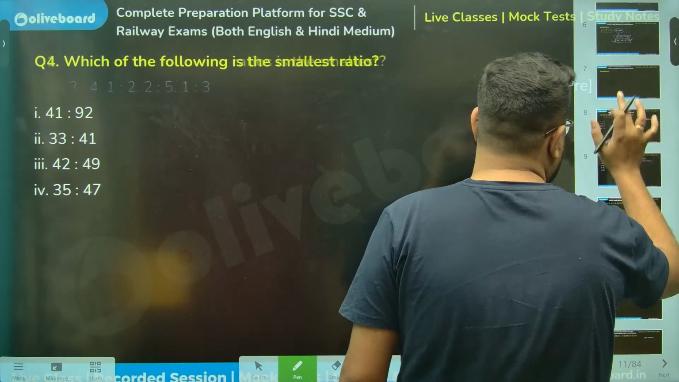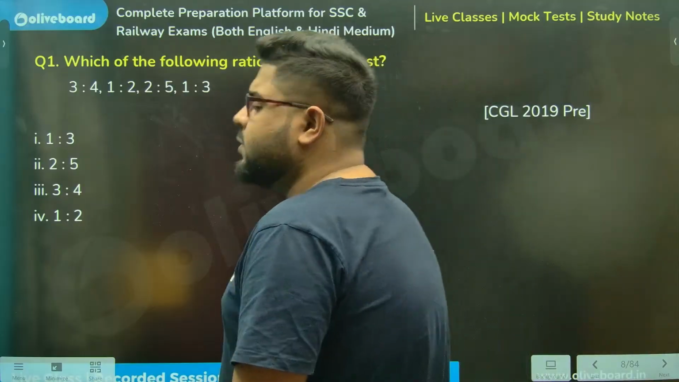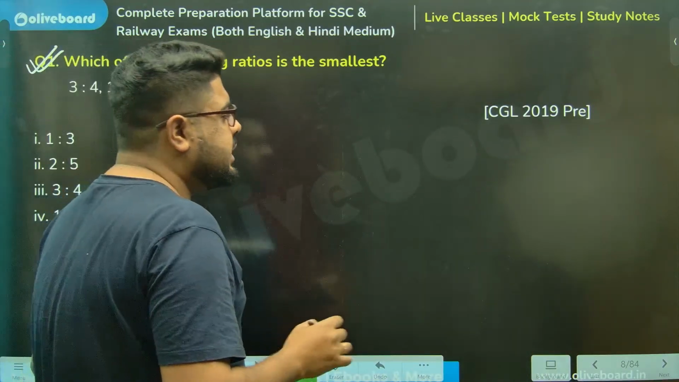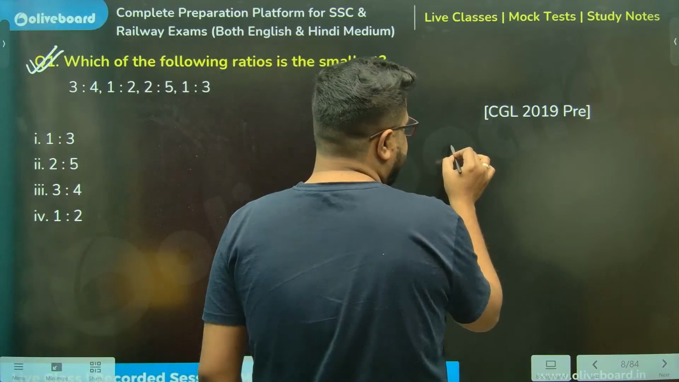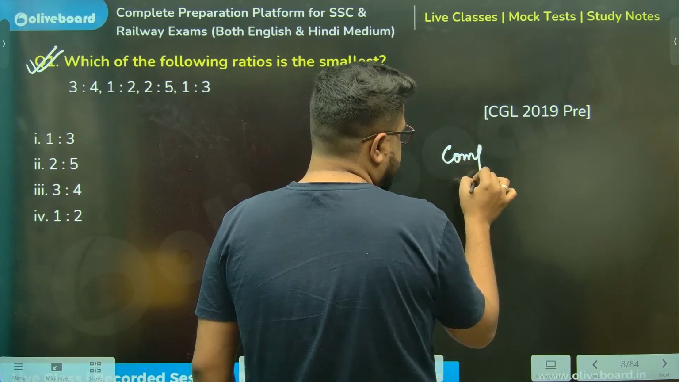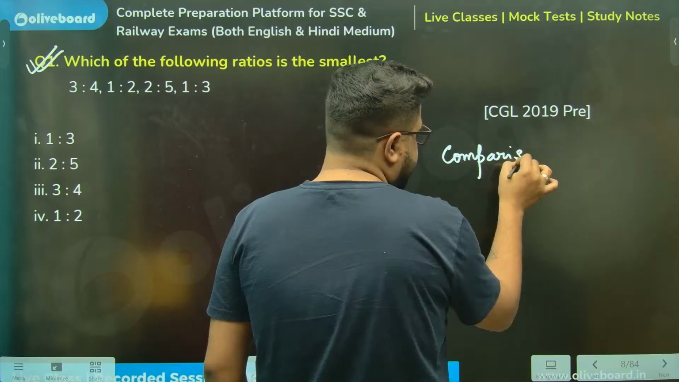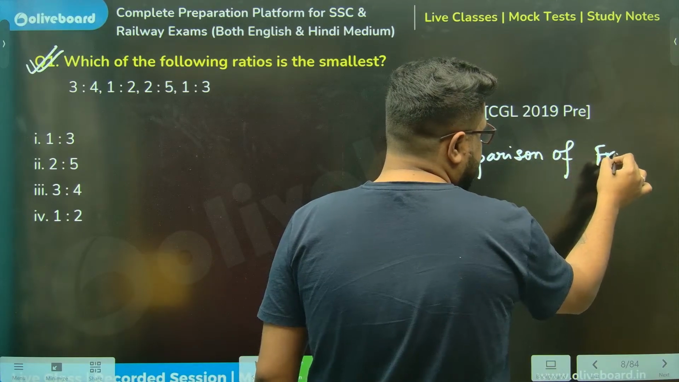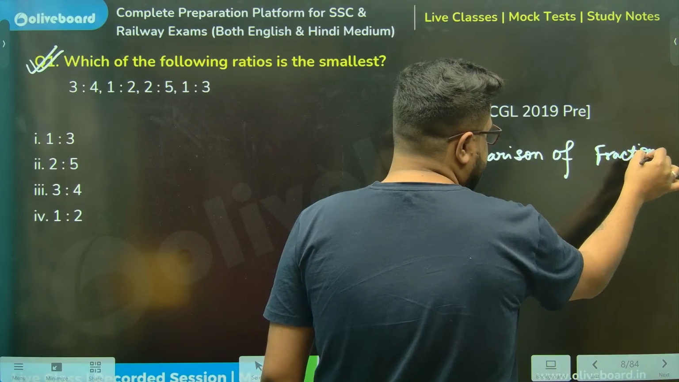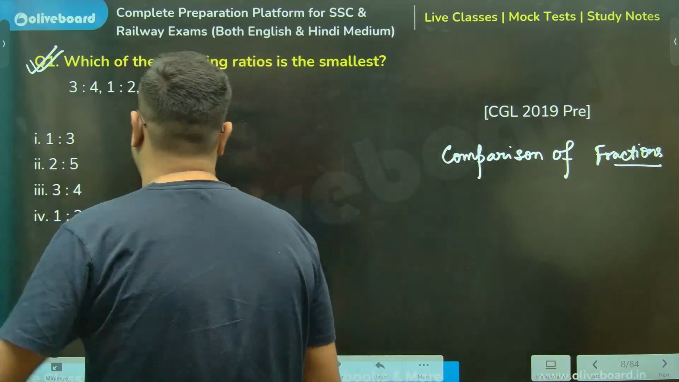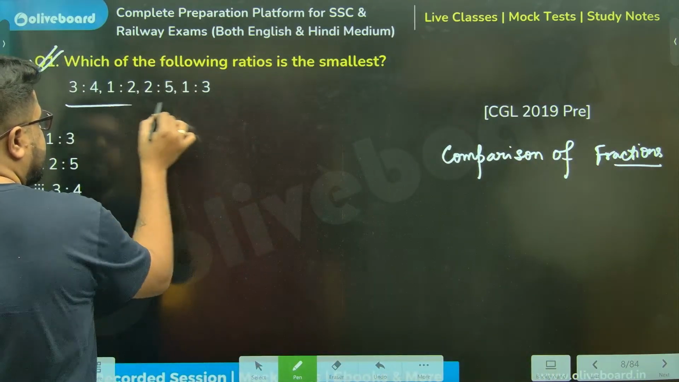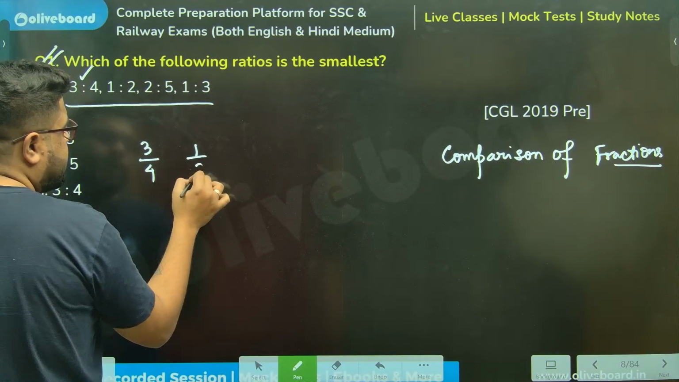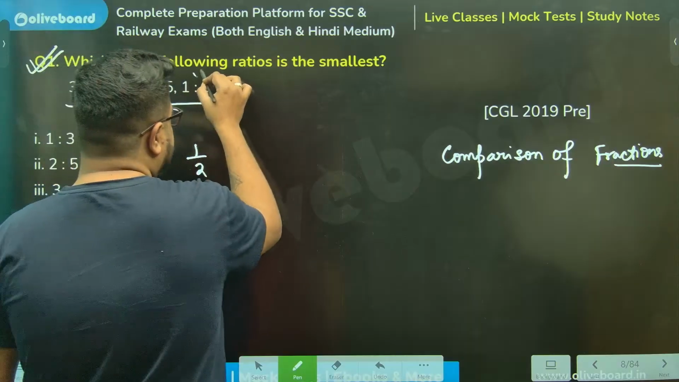Acha. So now this is comparison of ratios. Comparison of ratios is nothing but comparison of fractions. Comparison of ratios and fractions, both we will do in the same way. We will convert this into fractions. How? I'm writing. This is 3 by 4 first ratio, 1 by 2, 2 by 5, 1 by 3.